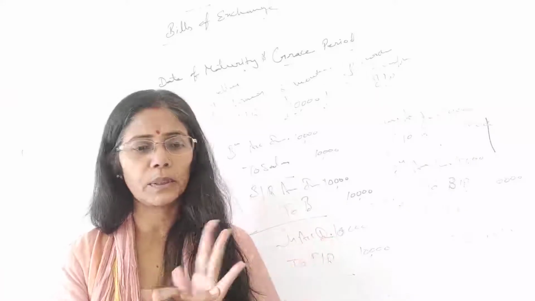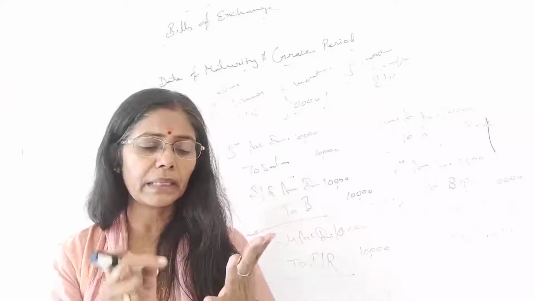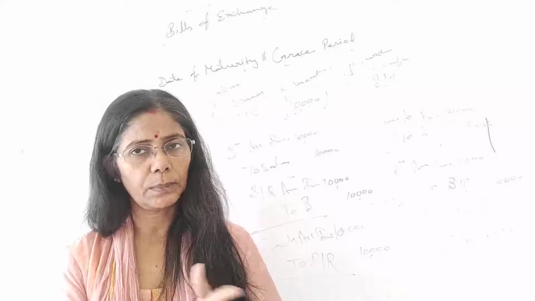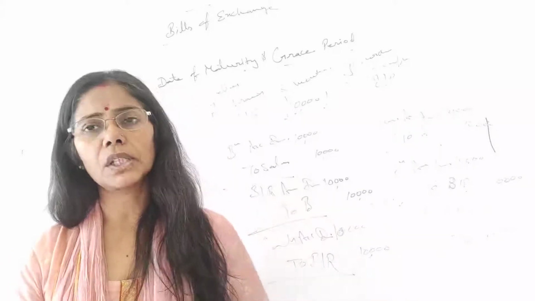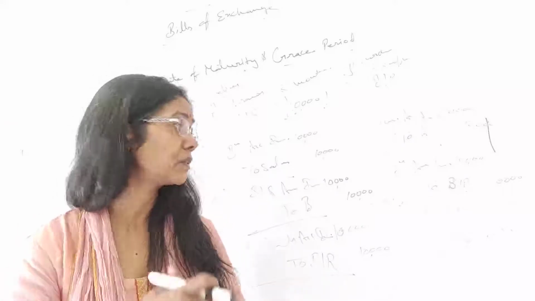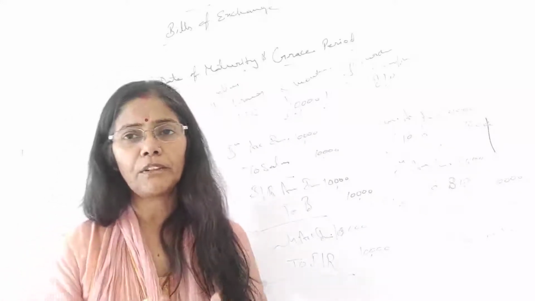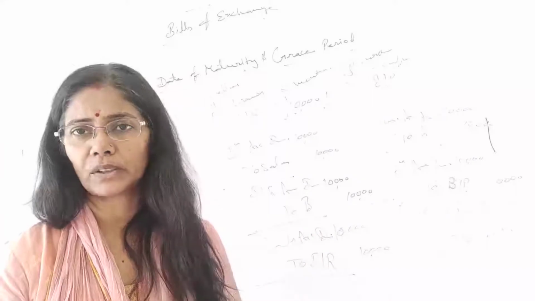First one, keeps with him only. Second, get it discounted from the bank. Third one, he endorses it to the third party. The fourth one, he gives to the bank for collection. So it's detailed discussion we will be doing in the second class, otherwise this will be very lengthy, right? So in fact your practicals will start from the next class.